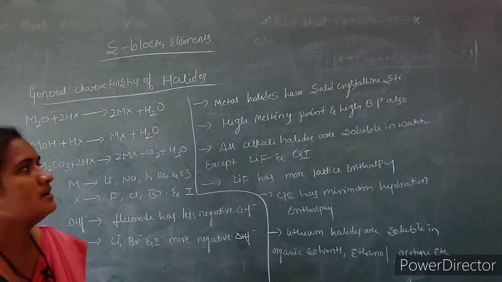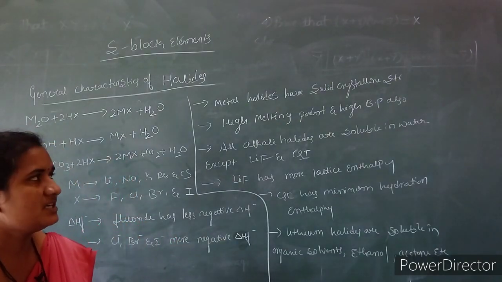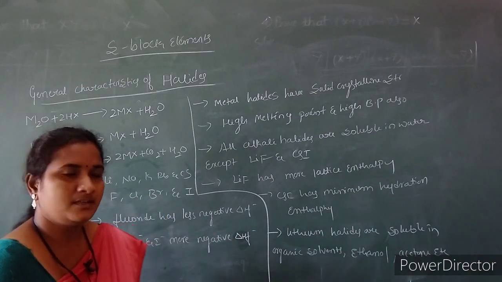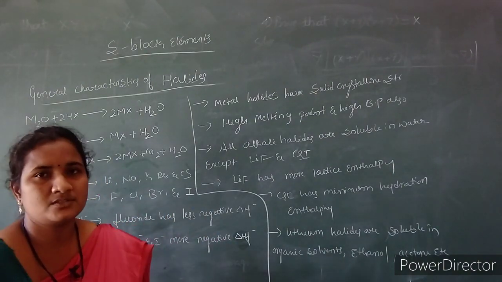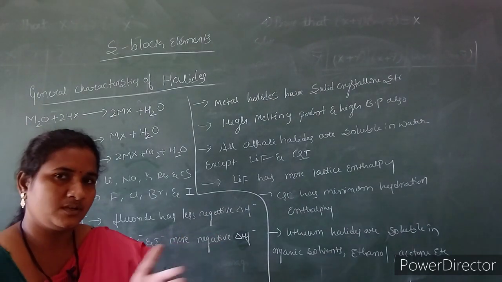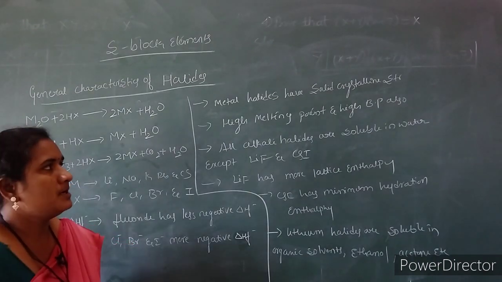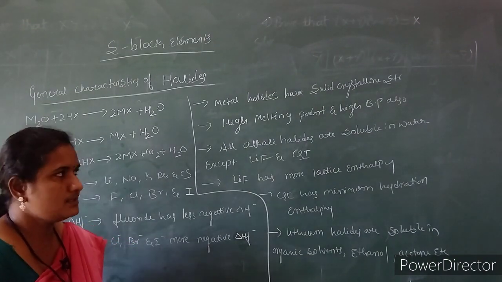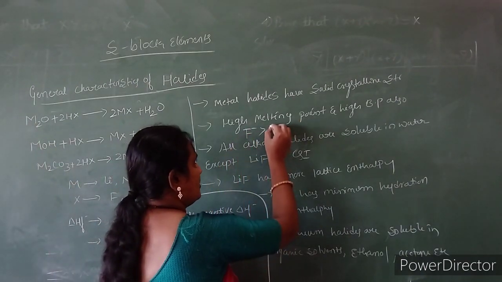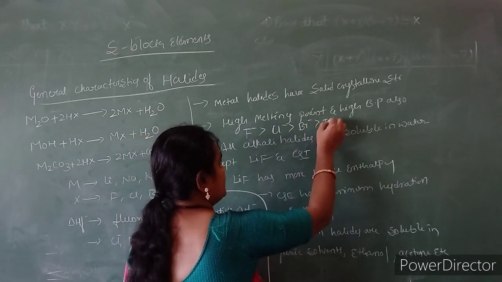Metal halides are present in solid crystalline structure, and they exhibit high melting point and high boiling point. From fluoride to iodide it decreases. Fluorides have high melting point, then chlorides, then bromides, then iodides.